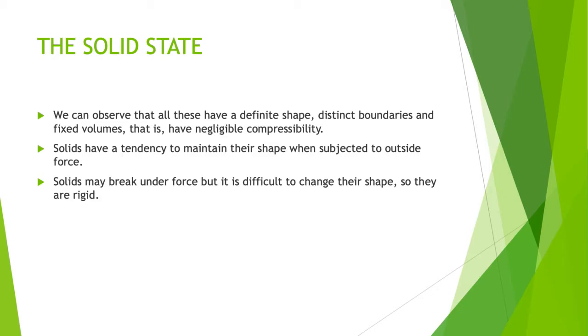Solids may break under the force, but it is very difficult to change their shape, so they are called rigid. You can break the solid by giving the force, but you cannot change its shape by giving the outside force. So that's why solids are called very rigid.